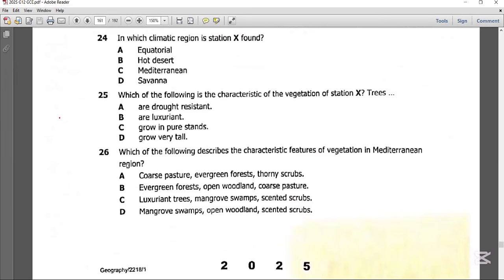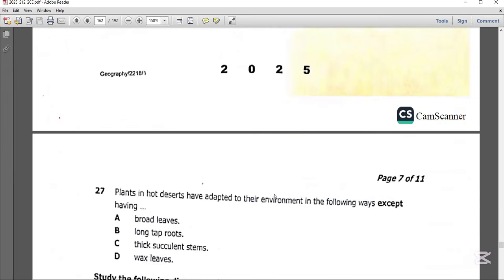Now, question 26 says, which of the following describes the characteristic features of vegetation in Mediterranean region? Now, we all know that Mediterranean regions have evergreen forests. They also have open woodland as well as coarse pasture. So the best possible answer on question 26 is B, evergreen forests, open woodland, and coarse pasture. Let's get to question 27.